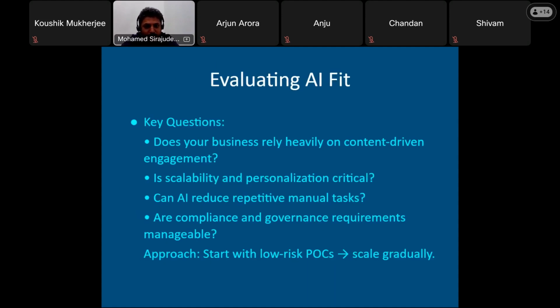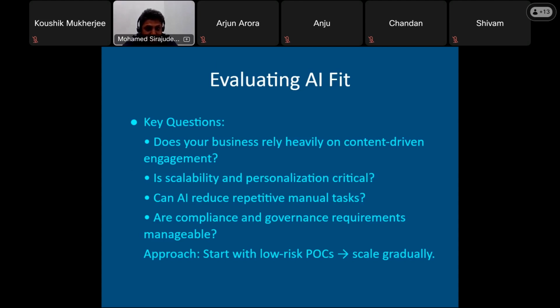So here you see evaluating AI fit. This is very, very important. Whenever we go for AI, we have to evaluate it from the business point of view. We have to ask ourselves repeatedly whether this AI is really going to be a good, productive source for our application or not. These are some key questions, and not the only ones.